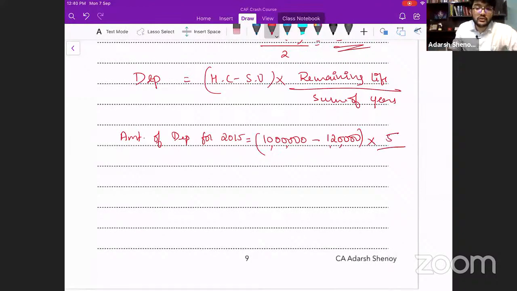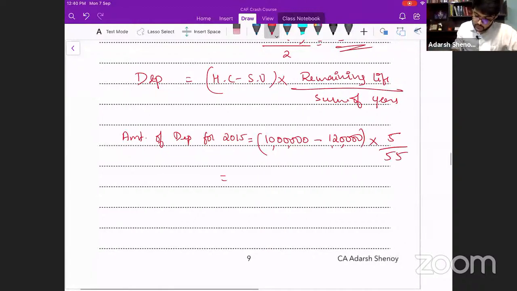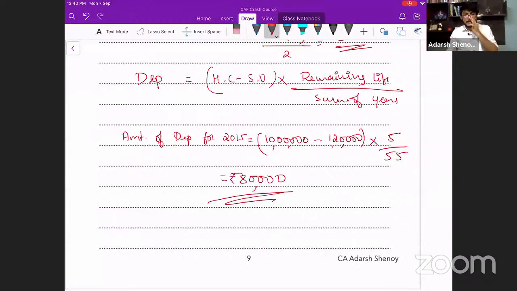What is the sum of years? 55. So what is the amount of depreciation? Is it 80,000 rupees? Yes, it is 80,000 rupees. Is everyone comfortable with this? Are you following what is happening over here?